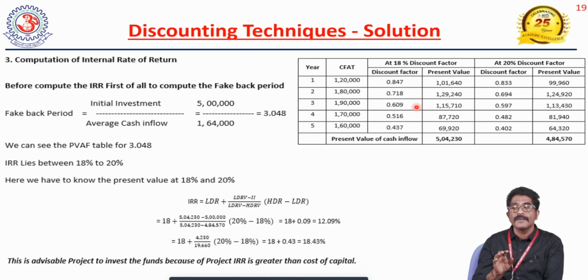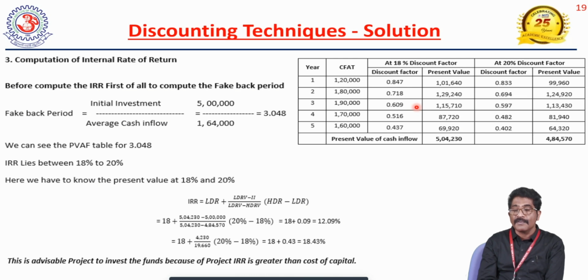If you multiply these discounting factors with the future cash inflows of the project, in the first year 1,20,000 multiplied with 0.847 gives a present value of 1,01,640. 1,80,000 multiplied with 0.718 gives 1,29,240, that is the present value.